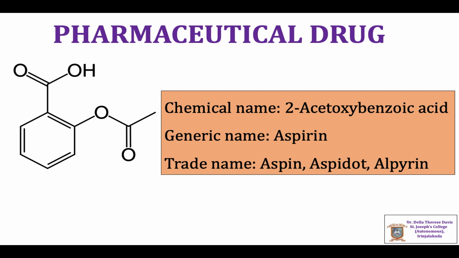It has the generic name aspirin. Aspirin is a substitute name for 2-acetoxybenzoic acid. And in the market, this medicine has trade names Aspin, Aspidot, Alpirin, etc.